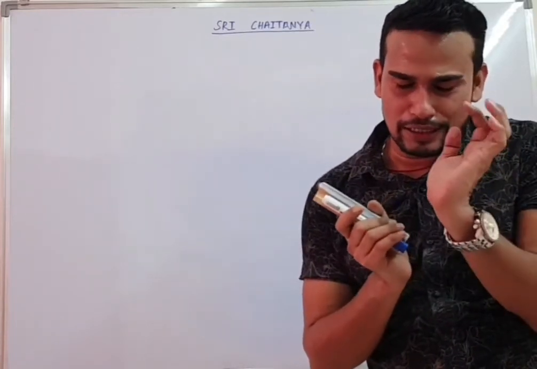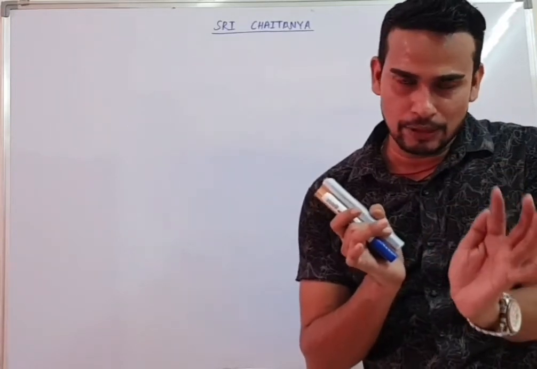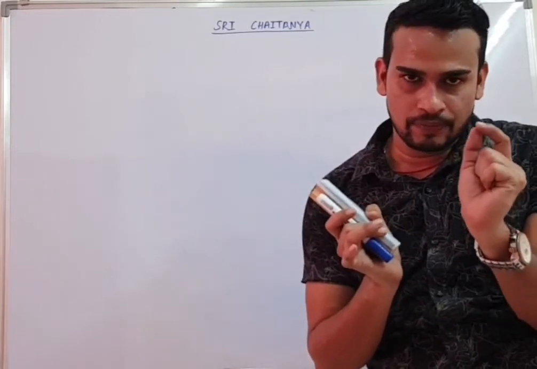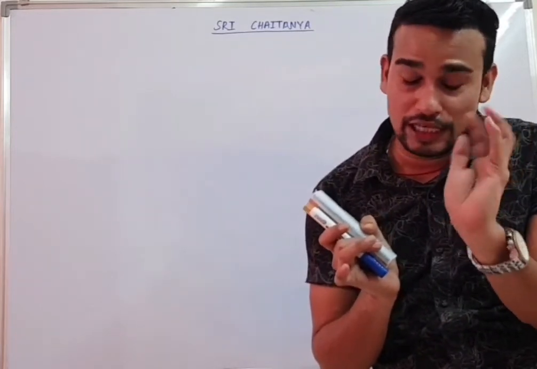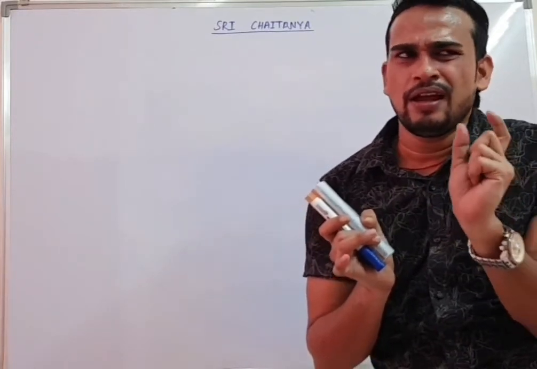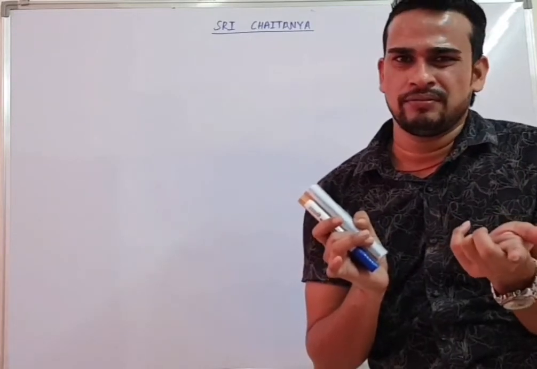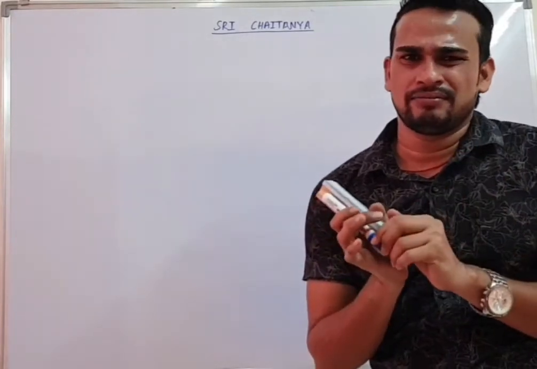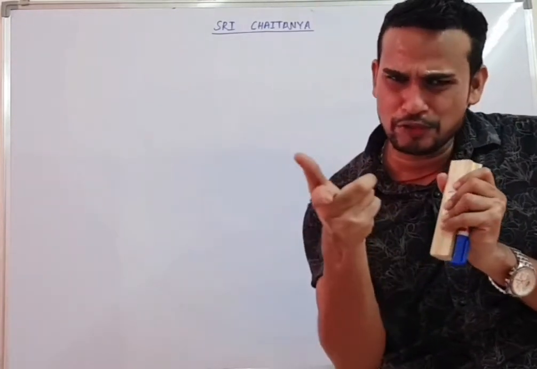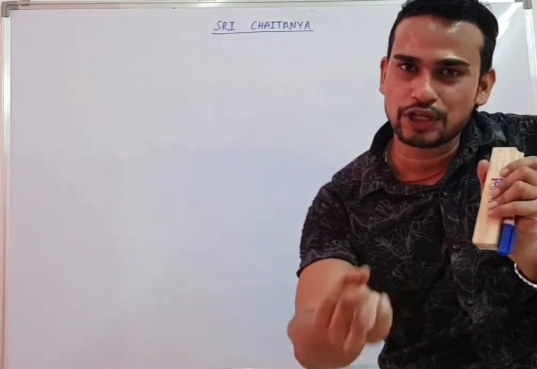Induced current, what is Lenz's law? I will again tell, it is a theoretical topic, no numerical is going to be asked, but conceptual questions are asked. Whenever flux changes, EMF will come. So what does Lenz's law tell? The direction of induced EMF and hence induced current will be in such a manner that it will oppose the cause. Whatever the cause which is producing induced EMF, that will be opposed by the induced current.